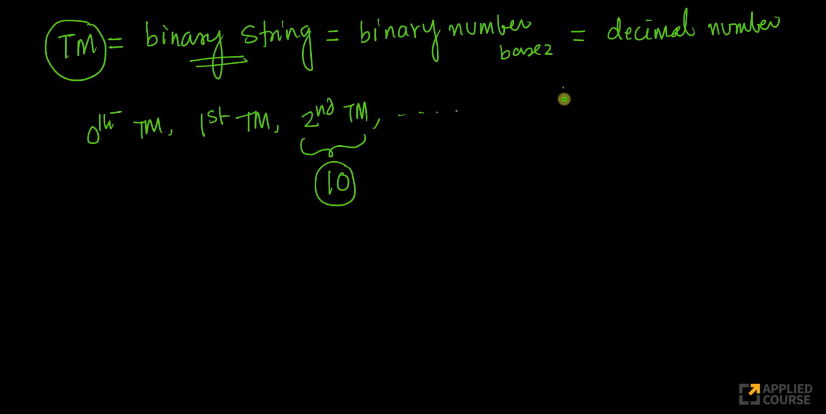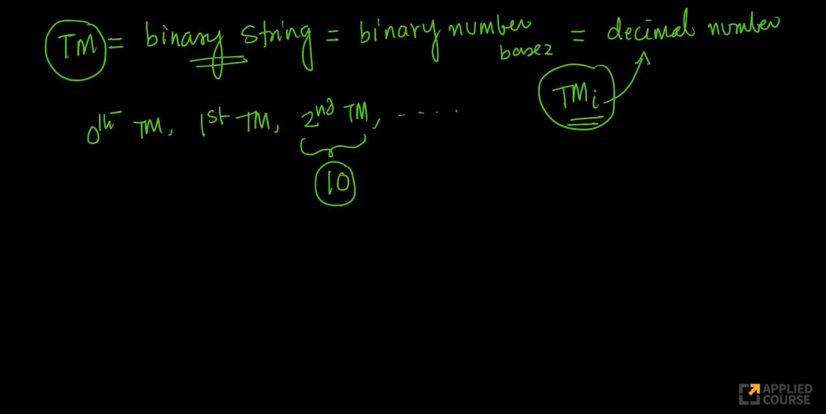So I can start talking about Turing machine i. What does Turing machine i basically mean? Take the i, look at this i. This i is a decimal number. It's an integer. So think about it as a decimal number. Given this i, I can convert it into a binary number. I can now interpret the binary number as a binary string. Corresponding to this binary string, there is a Turing machine.